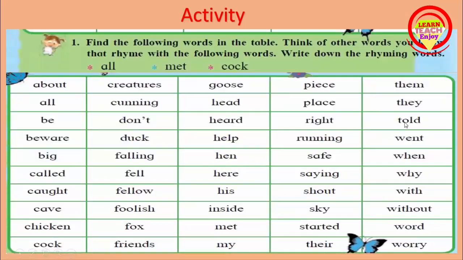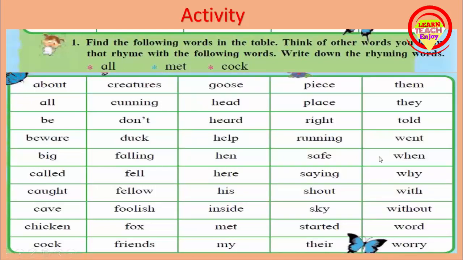Now we see the activities given below. The first activity is given. Find the following words in the table. Think of other words you know that rhyme with the following words. Write down the rhyming words. 3 words are given there. First one is all, second mate, and third one is cock.